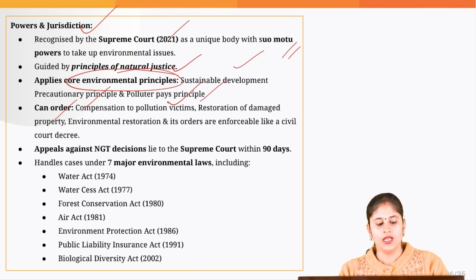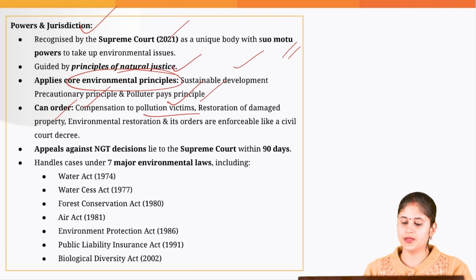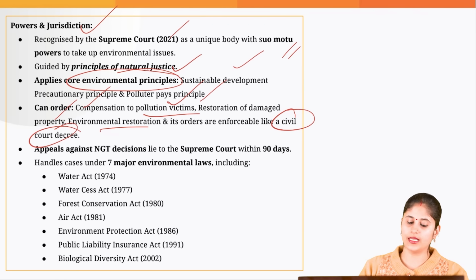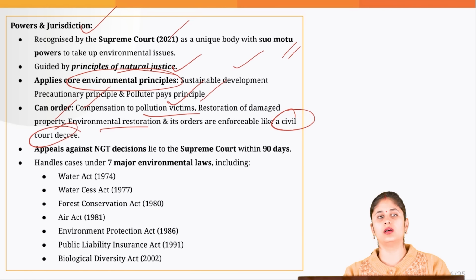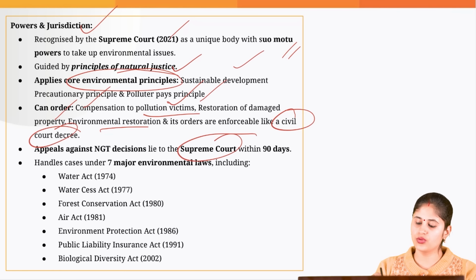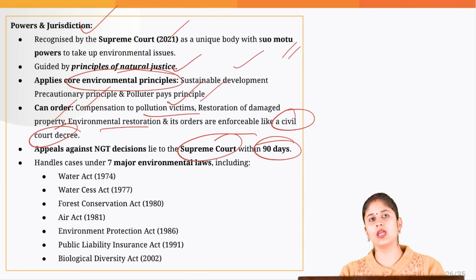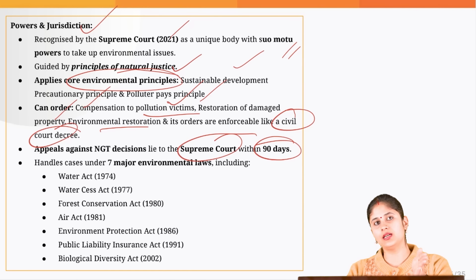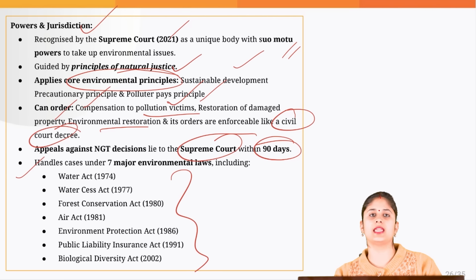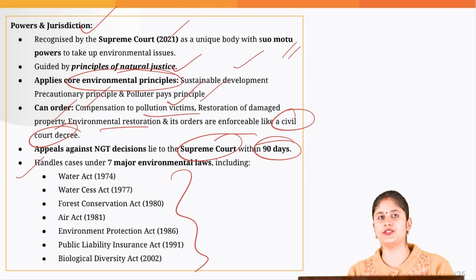Then it can order compensation to pollution victims, restoration of damaged property, and environmental restoration, and its orders are enforced like a civil court decree. When it comes to the decision given by the NGT, if you are not satisfied, then you can go to the Supreme Court within 90 days. From the date the NGT has given the judgment, till 90 days you are allowed to file a case before the Supreme Court. And these are the laws under which the cases are coming before NGT.